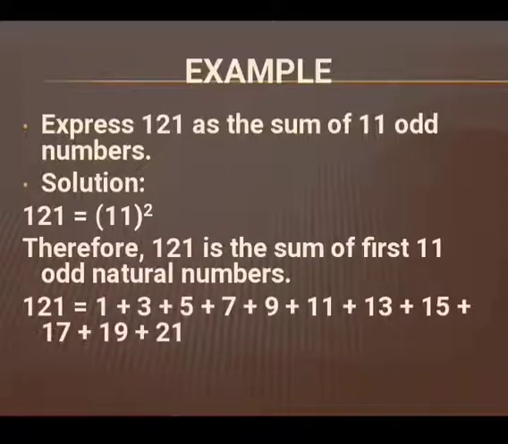So we'll use the same property that the sum of first n odd natural numbers is equal to n square. Here now the value of n is 11. So I will write down the first 11 odd natural numbers starting from 1 till 21.